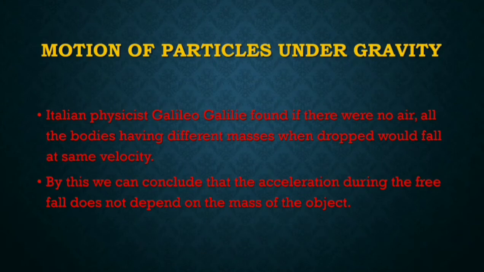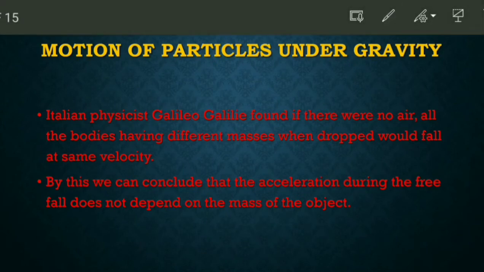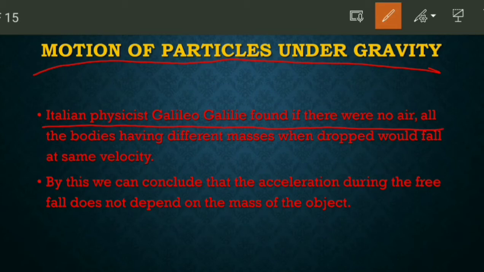Our next topic is motion of particles under gravity. This is important. Italian physicist Galileo Galilei found that if there is no air, that is, in a vacuum, every body with different masses, when dropped, will fall down with the same velocity.